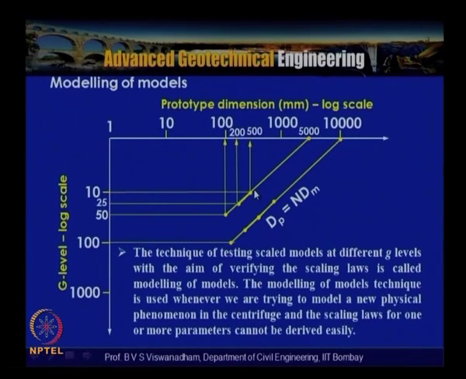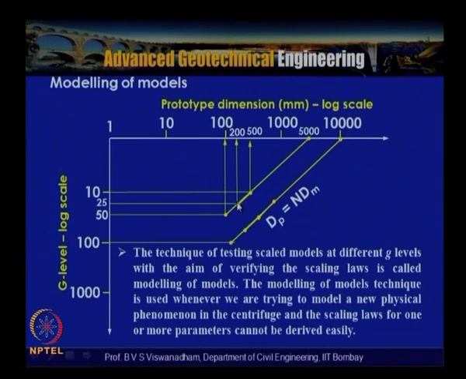What we actually do is have three different models. Each model represents the model of the others, and overall they also represent an identical prototype. For example, at 50 G with 10 centimeter dimensions it is one model.